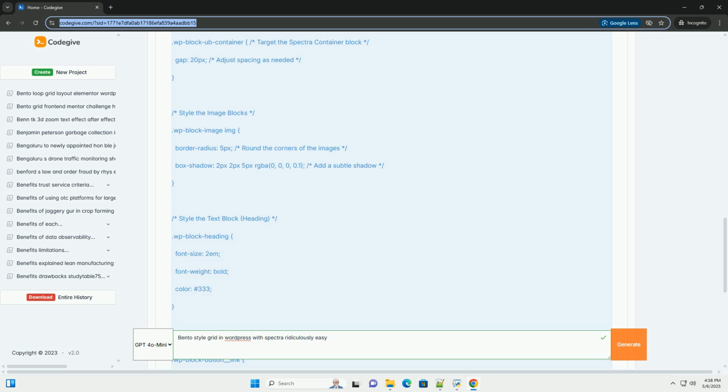Animations: add animations to the grid items to make them more dynamic. Use CSS transitions or animations to create subtle effects. Custom fields: use custom fields to populate the grid with data from your WordPress database. This is useful for creating dynamic bento grids that display content from your website.